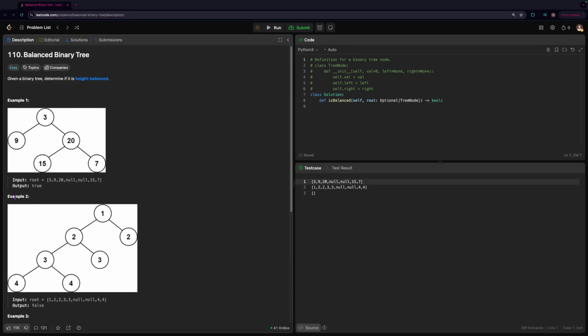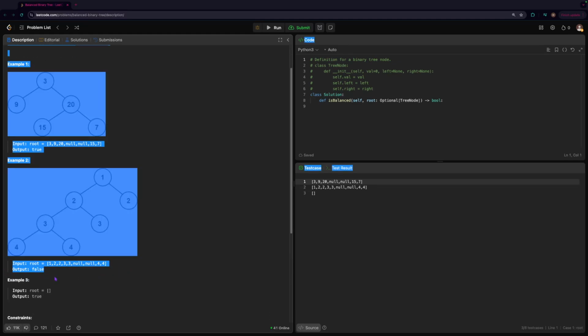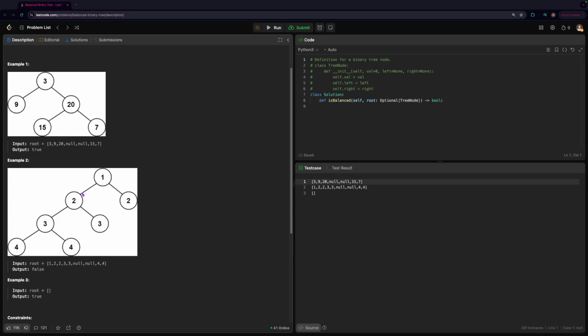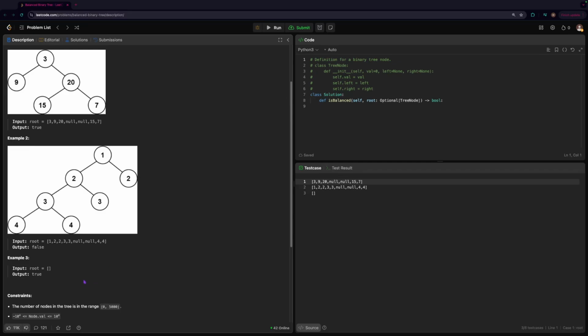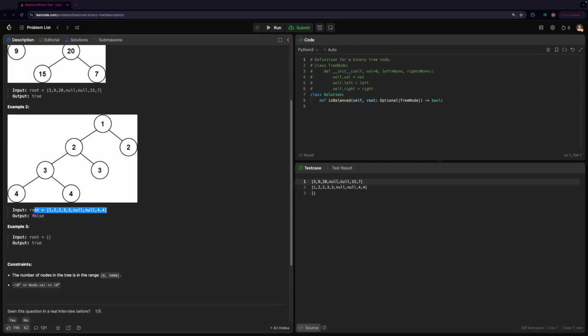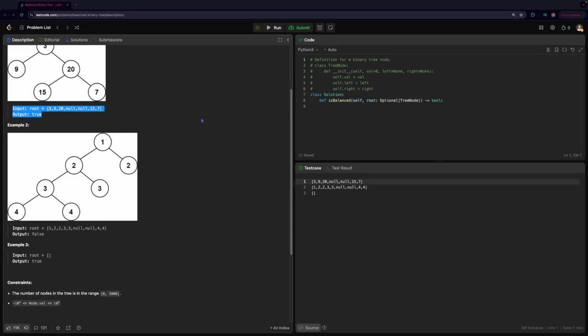Now here it's going to be false, because if we just look at the root, we see here we have 1, 2, 3 nodes, but only 1 node here. So the difference is going to be 3 minus 1, which is 2, so in this case it's not balanced, but it was balanced here.